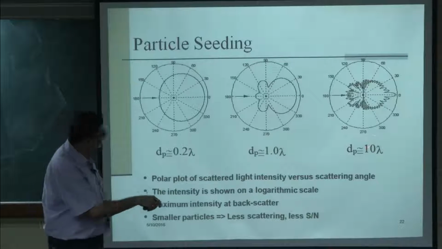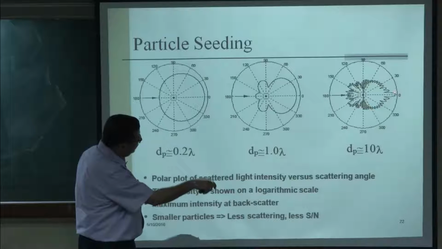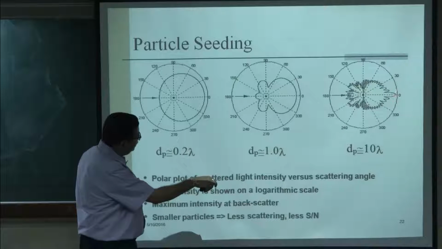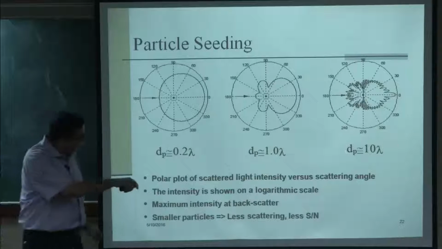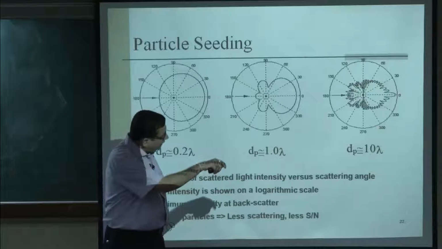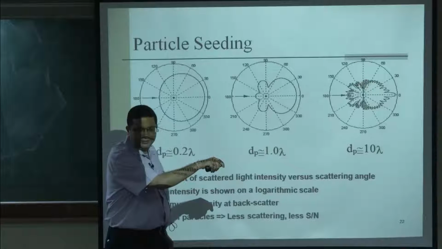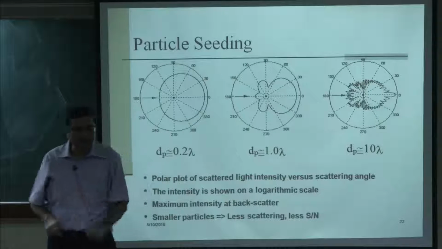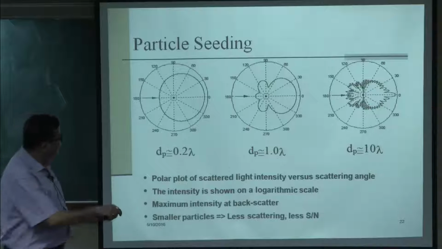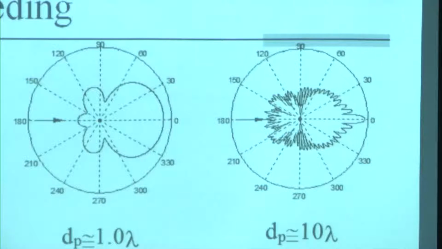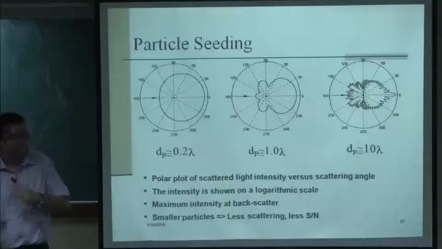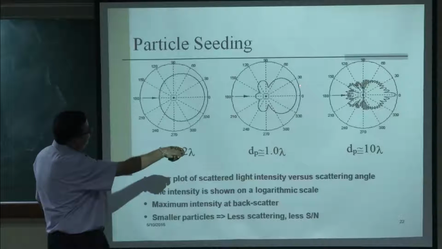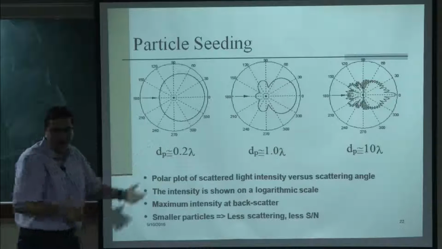But when we are at 10 lambda, we see at 0 in this portion we have maximum signal intensity. So, if I take droplets of that particle size range and have my sensor here in the backscatter mode, we get maximum intensity of the signal, and if it is slightly misaligned, the signal will go away completely. So, we know the direction where we are putting our sensor very well, but for the smaller sizes, here or here, even if I am here, we get almost the same signal.